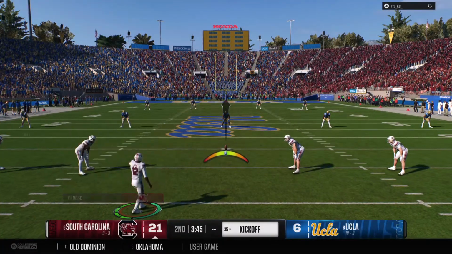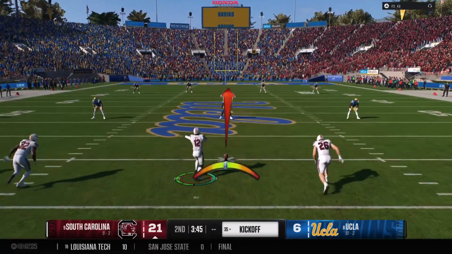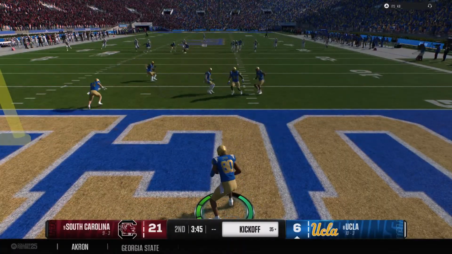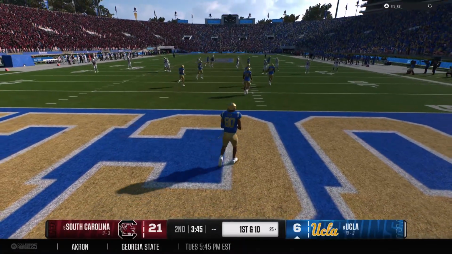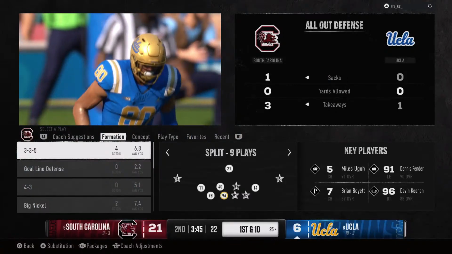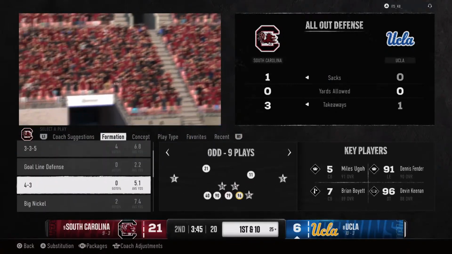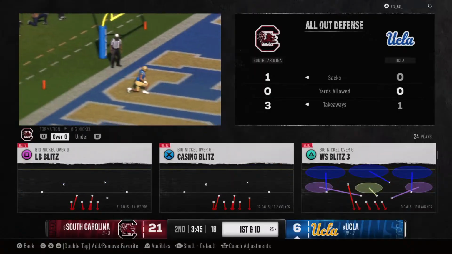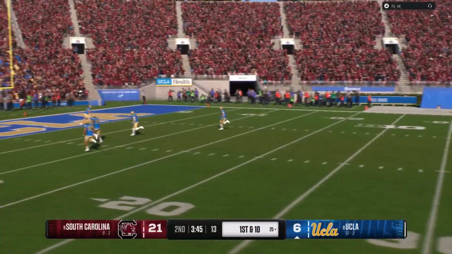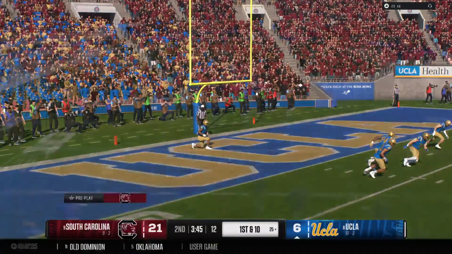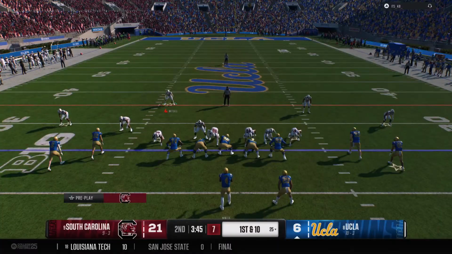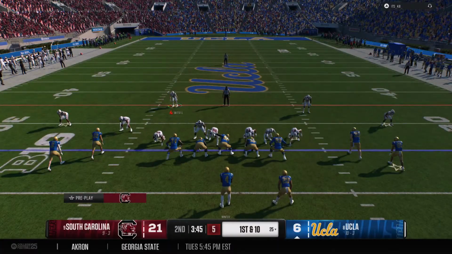Number 12, set to kick off. And it comes out to the 25. No return attempted there. And the Bruins offense back out on the field. This drive is important. Last one ended in an interception. Let's see if they can get it going here.